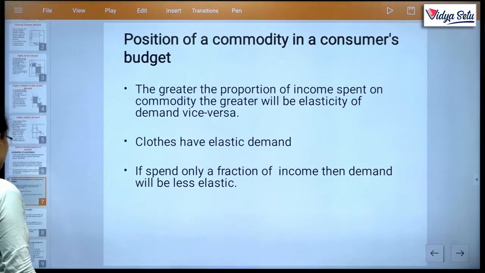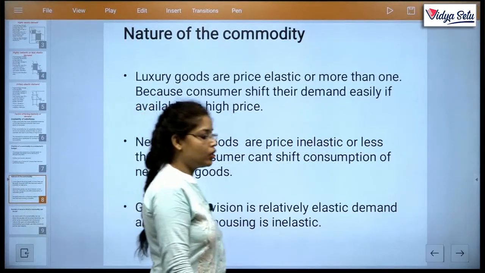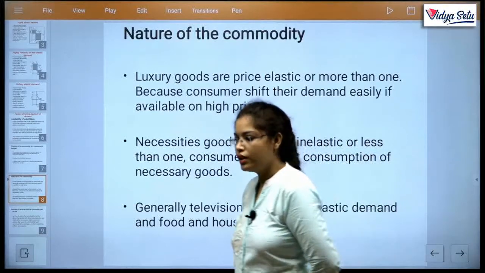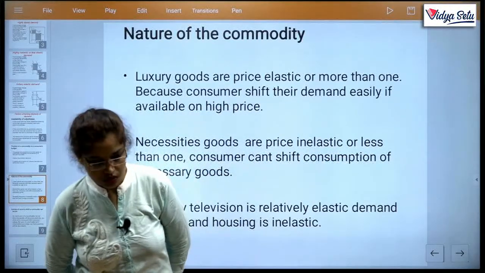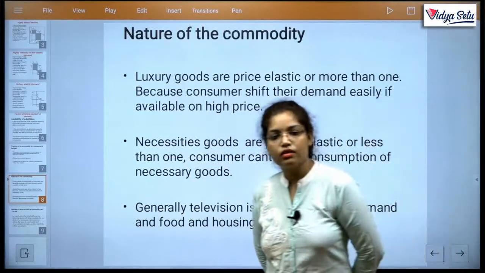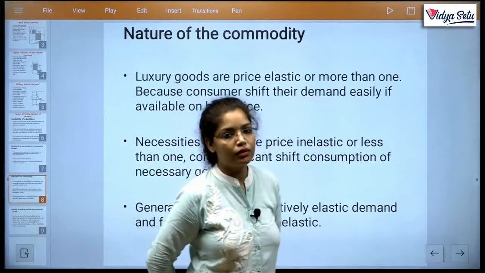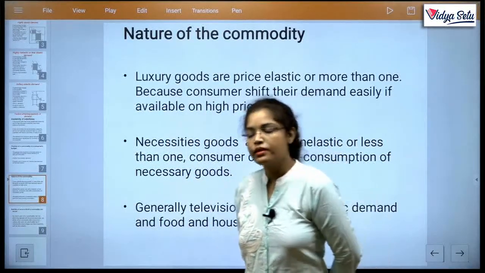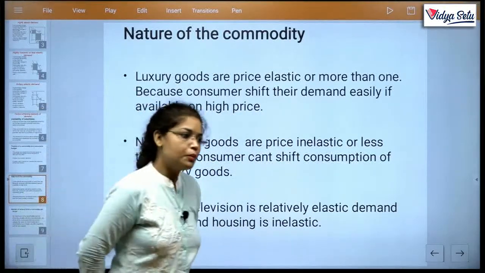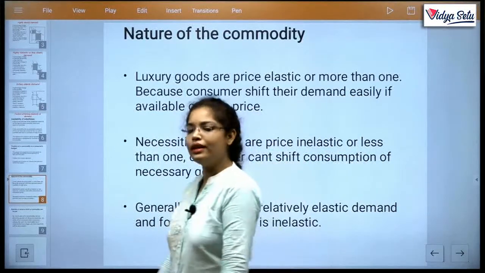Just move to the next point, that is the nature of the commodity. Accordingly, the nature of commodities differs, and so does their elasticity. If the commodity is of the necessary type, then the elasticity will be less elastic, because in necessary goods we cannot compromise. Clear? Same if it is a type of luxurious good, a commodity whose consumption we may postpone, then elasticity will be highly elastic.